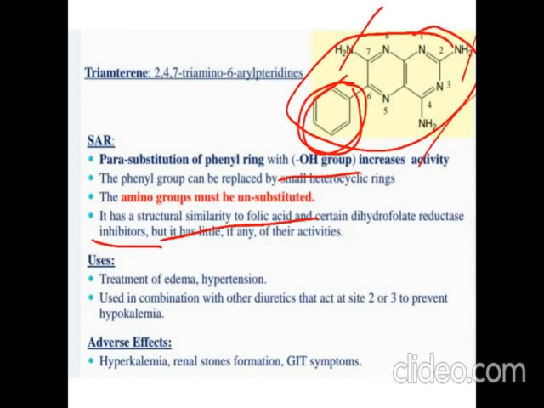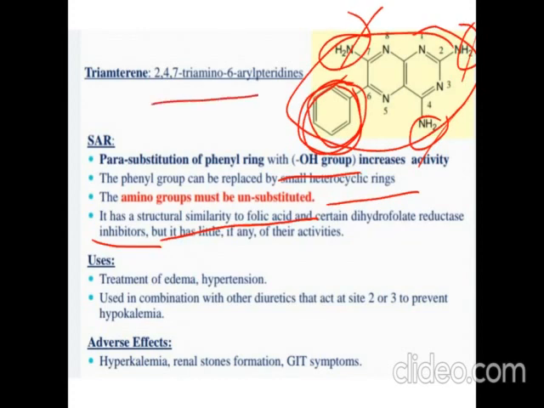First, at the 6 position phenyl group, there must be a hydroxy group at the para position. Second, the 6 phenyl group can be replaced by a small heterocyclic ring. Third, these three amine groups must be present in unsubstituted form. And fourth, due to the structural similarity with the folic acid part, that is the pteridine, it shows some kind of DHFR inhibition, but they have very little activity.